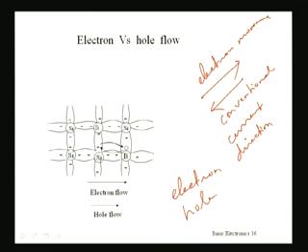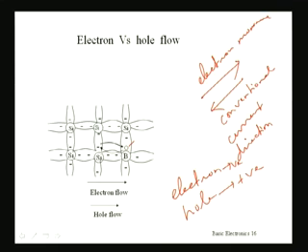That is, electron is negatively charged and hole is positively charged. So now suppose we are having a semiconductor as shown here, and we have the silicon atom, and this is an impurity atom, which is boron. Now, it is creating a hole as is seen here. So, in order to fill up this hole, an electron from a neighboring atom will come. So, this movement of electron will be in this direction.